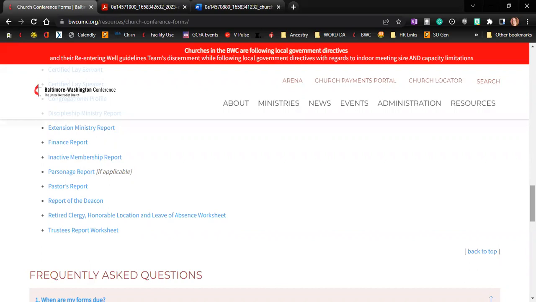Some items within the reports themselves may be required. These are going to have an asterisk next to them and be highlighted in red. If you get to the bottom of the report and you click submit and you haven't completed one of those, it's going to shoot you back up to wherever that question is so that you can answer that question and then complete the report that way. Please make sure that you read all the instructions on every report before completing it. And again, the due date for all reports in Arena is October 1st or 10 days before your church conference.